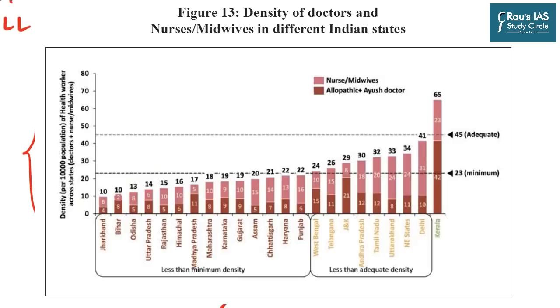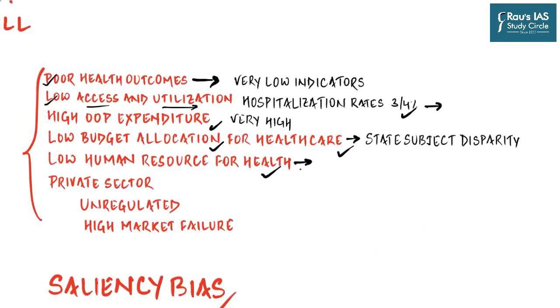The diagram which you see on your screen shows that only Kerala is a state which has an adequate amount of human resource for health. Every other state can be categorized into less than adequate density and less than minimum density, and most of the states in India have less than minimum density of human resource in our country. And this also, being a state subject, has a disparity which can be explained from the point of view of state efforts.